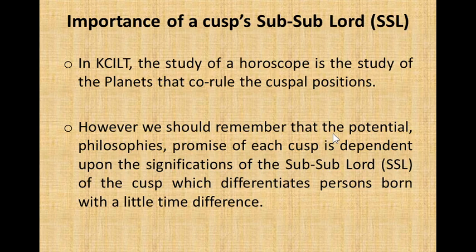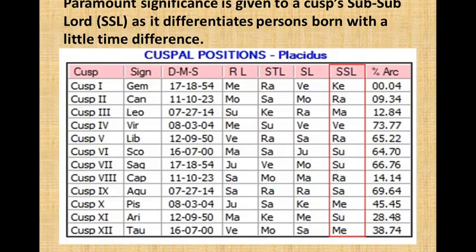Importance of a cusp subsublord. In KCILT, the study of a horoscope is the study of the planets that co-rule the cuspal positions. However, we should remember that the potential, philosophy, and promise of each cusp is dependent upon the significations of the subsublord of the cusp, which differentiates persons born with a little time difference. Paramount significance is given to the cusp subsublord as it differentiates persons born with a little time difference.